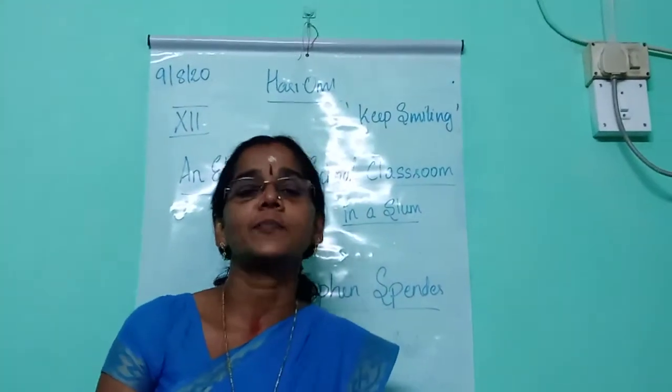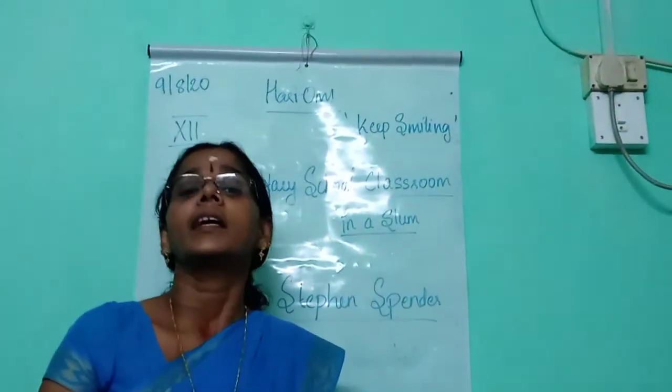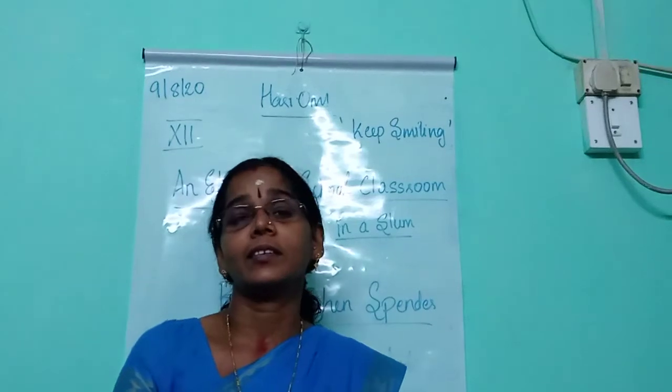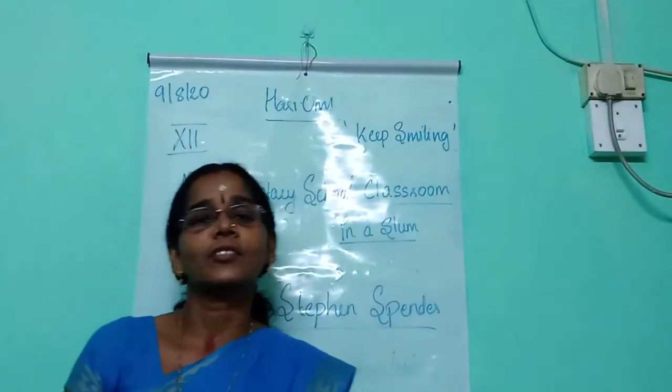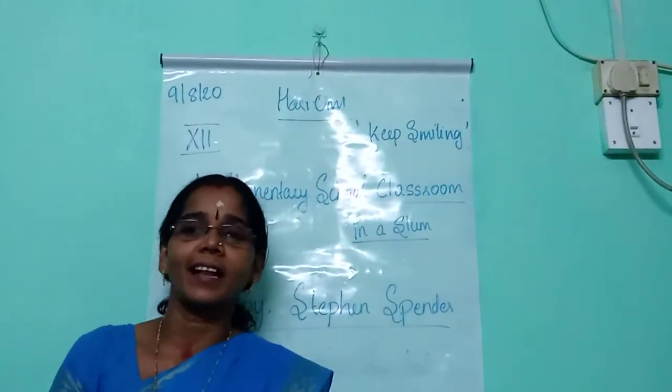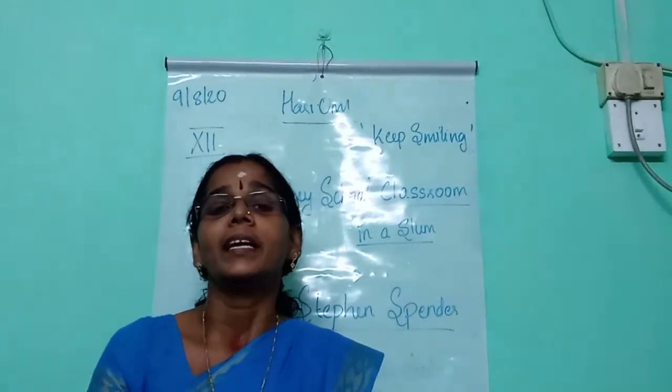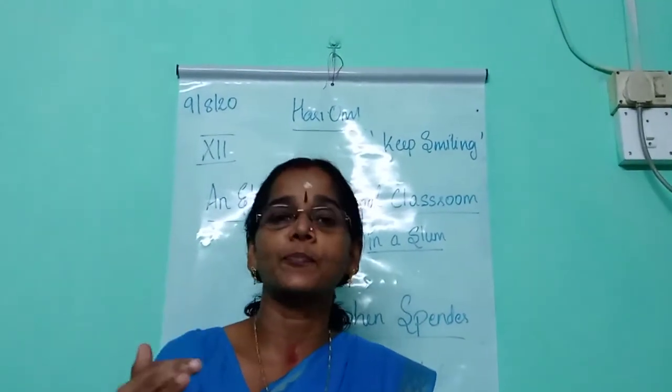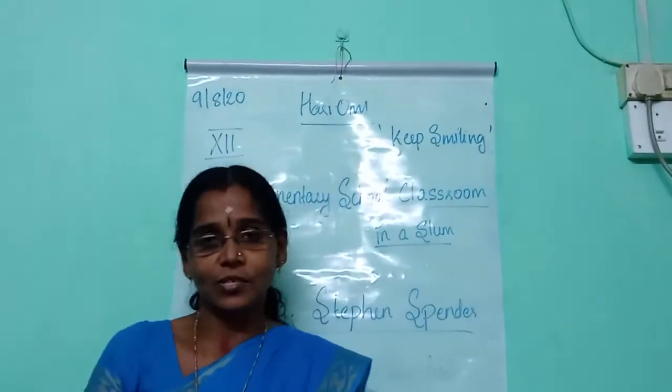Listen once more. This poem is written by Stephen Spender. He was an English poet and essayist. He has written this poem based on the theme of social injustice and class inequalities. Through this poem, he attacks the people who are exploiting the weaker section of the society.